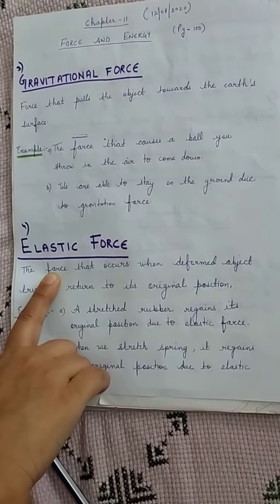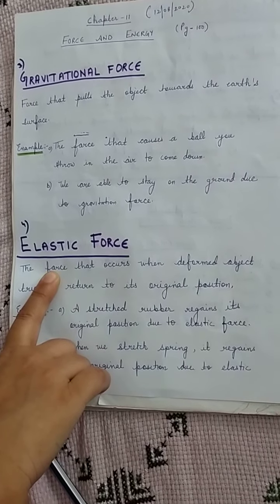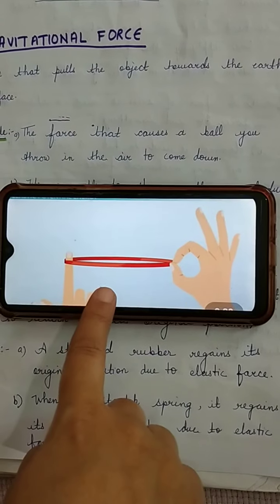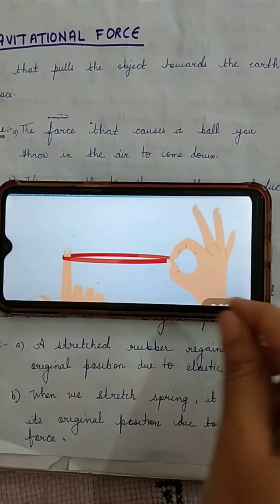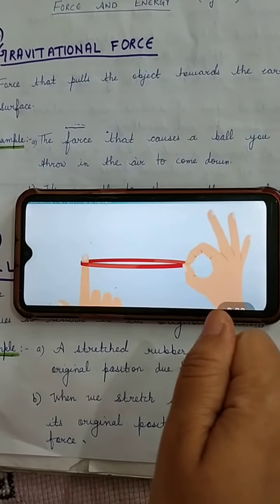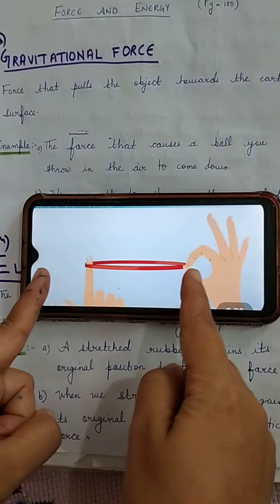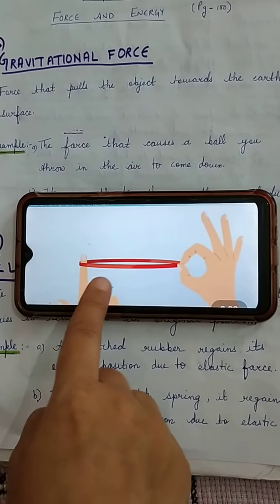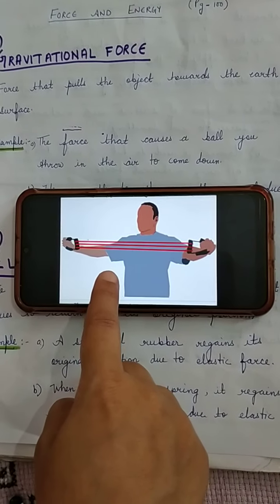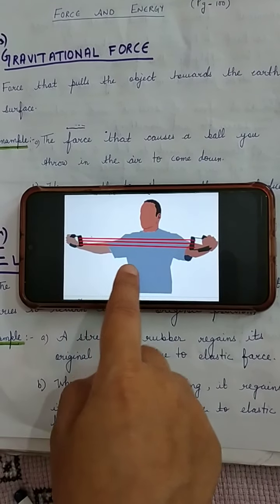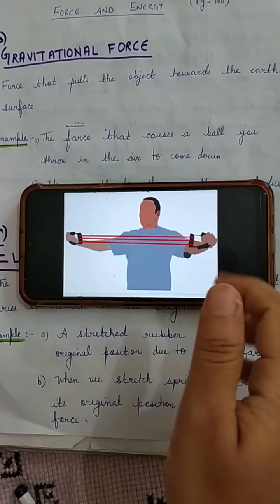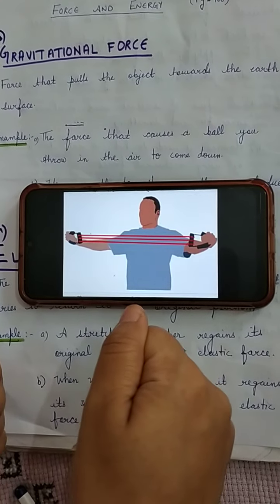Now I will show you some examples. See this. This is a rubber band. If you stretch the rubber band, it will change its shape, and when we stop applying the force, it will again come to its original position. So this is an example of elastic force. In the same way, in this kind of exercise equipment, when we stretch it, it will change its shape, and when we stop applying force, it will again come to its original position.